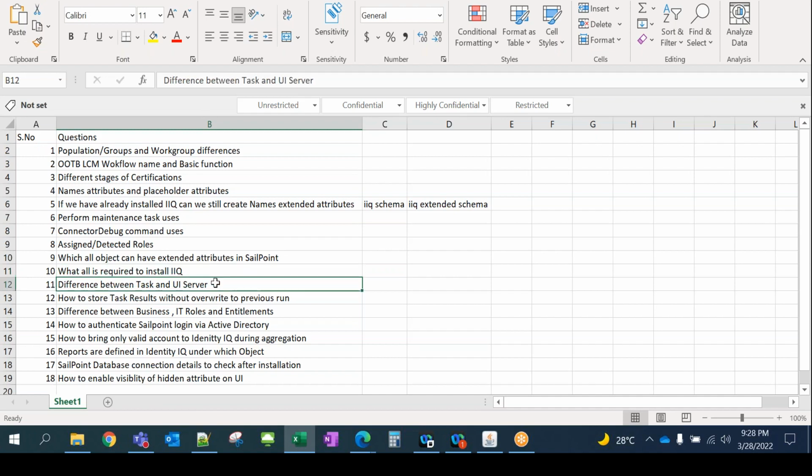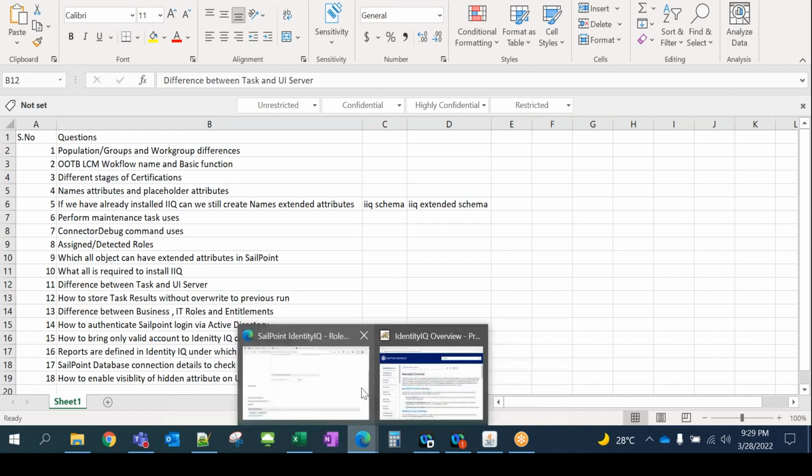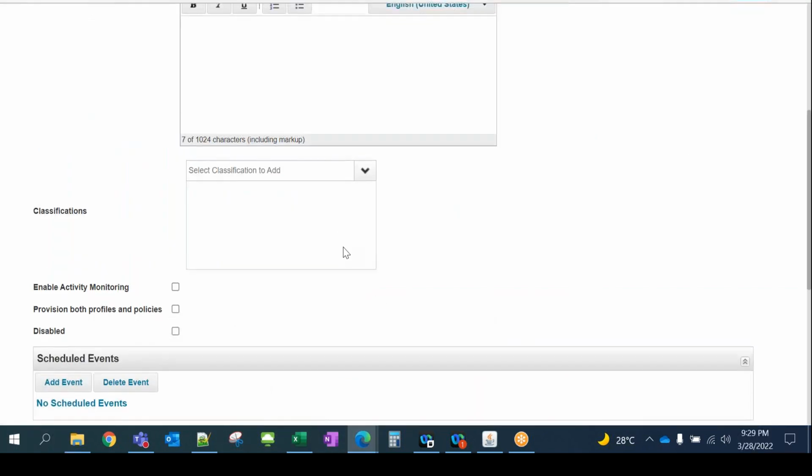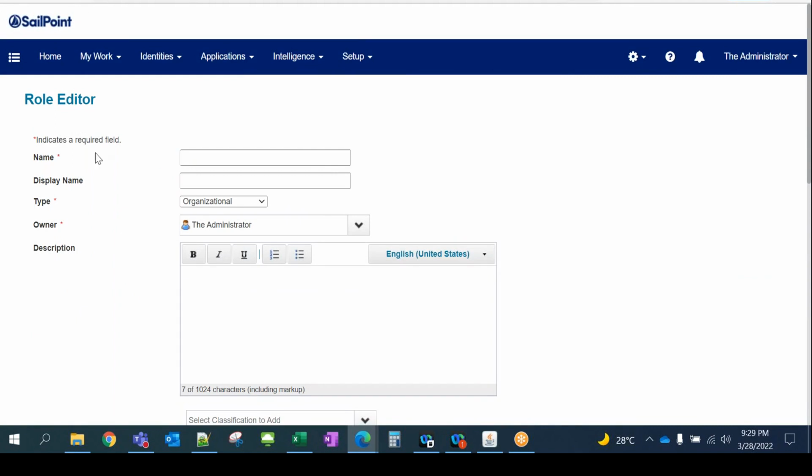So let's proceed to the next one, which is the difference between task and UI server. People do ask this question as well. I think I didn't cover this difference, so let me cover it right away. You can see this server, right? This is the UI server. UI is a GUI, which you can see on your screen.